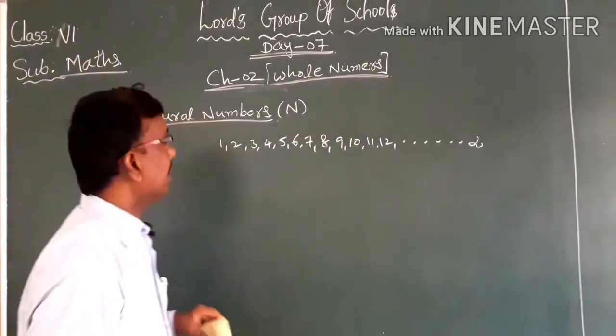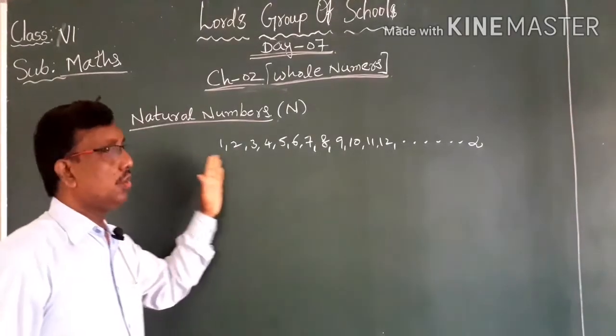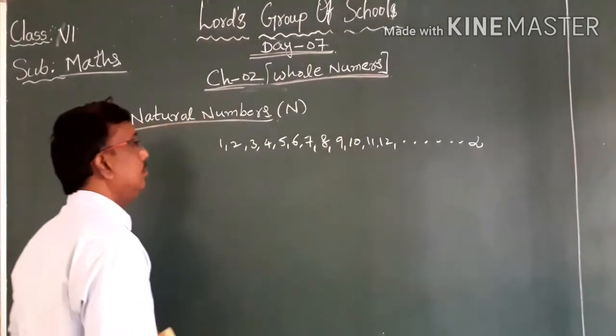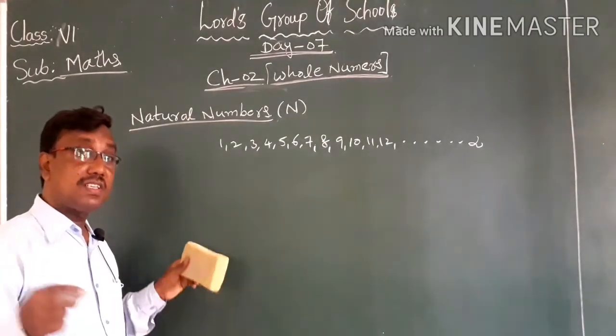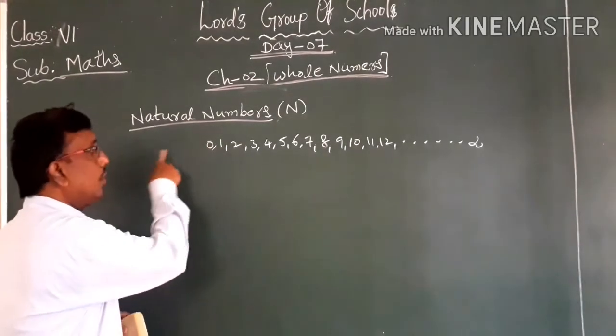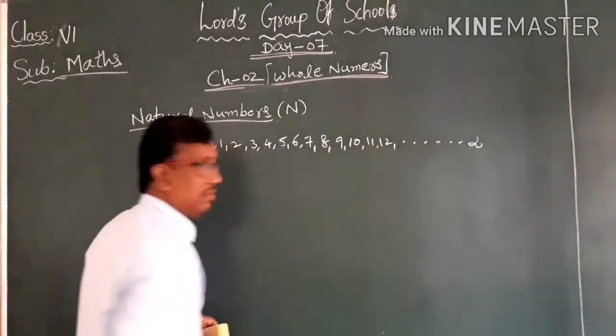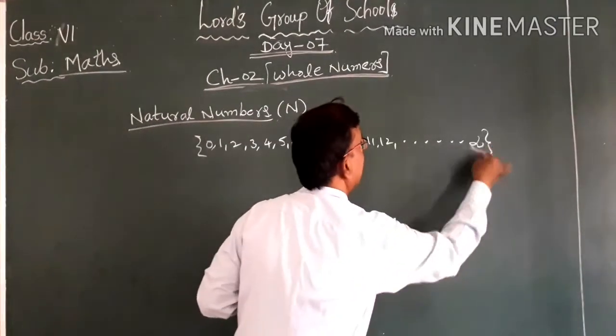These are all natural numbers, because these numbers start from 1 to infinity. If we add one more digit, 0, to the set of natural numbers, we are not adding, we are joining, writing one more digit, 0, with the set of natural numbers. We will have a new set, that is called whole numbers.